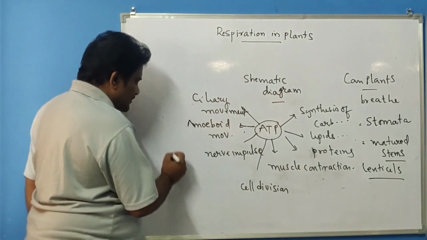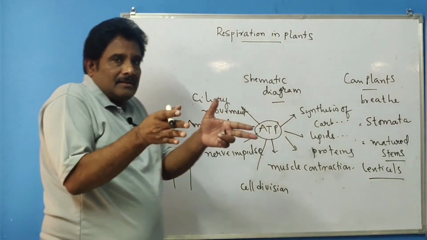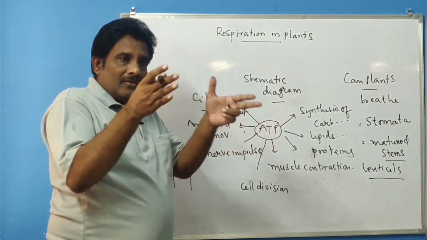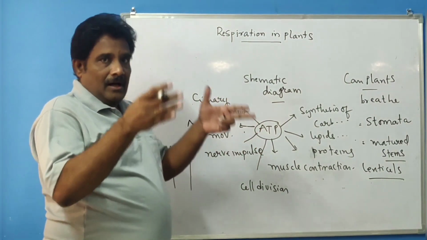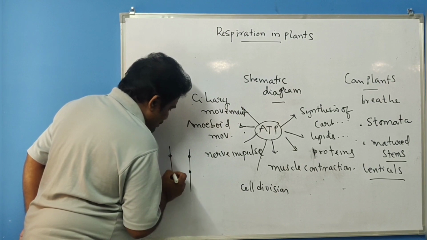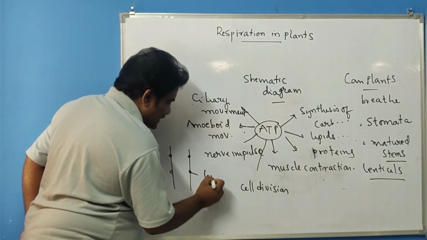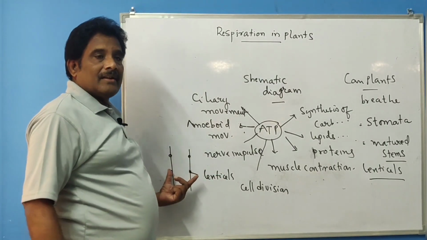Lenticels, what does lenticels mean? In the plant's secondary growth, the stem diameter increases. When it attains a particular diameter, small openings can be present on the stem. Those openings are nothing but lenticels, through which exchange of gas takes place.